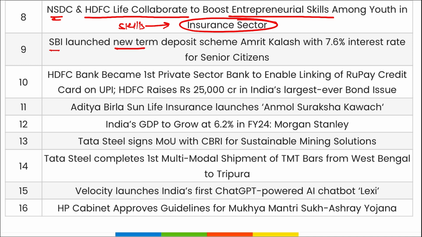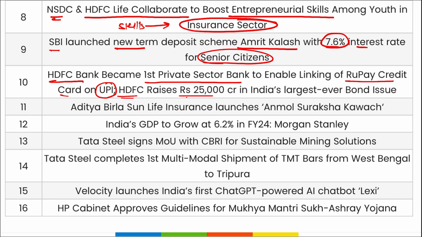SBI has launched a new term deposit scheme, that is Amrit Kalash, with 7.6% interest rate for senior citizens. HDFC Bank became the first private sector bank to enable linking of RuPay credit card on UPI. HDFC has raised 25,000 crore in India's largest ever bond issue. Then Aditya Birla Sun Life Insurance has launched Anmol Suraksha Kavach.